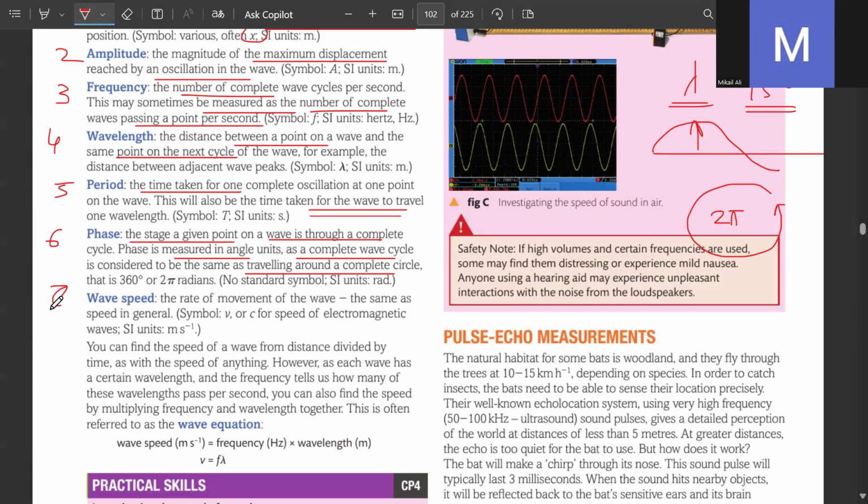Wave speed, the last but not the least property, is the rate of movement of the wave: distance by time. Okay, that is wave speed, but how do we find it? v is equal to f into lambda.